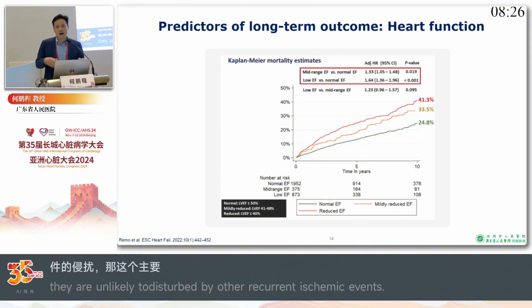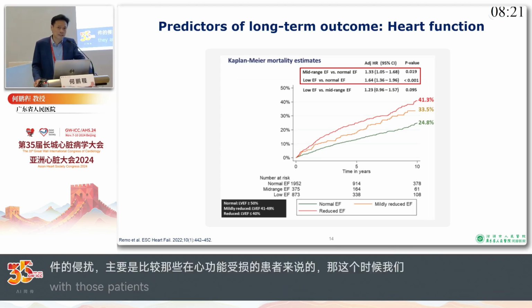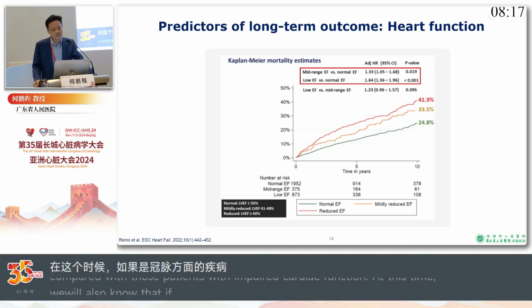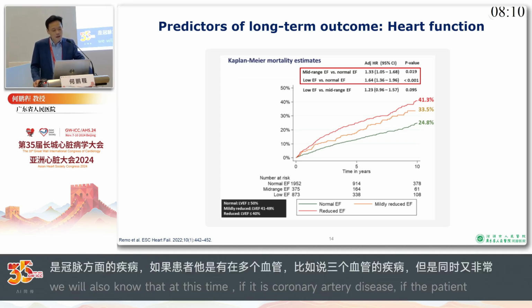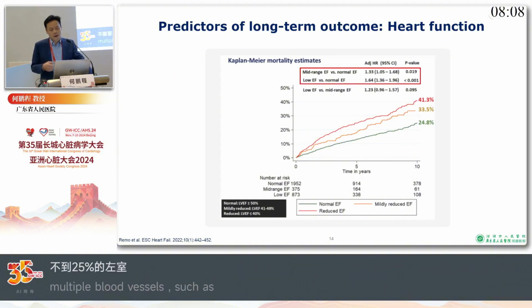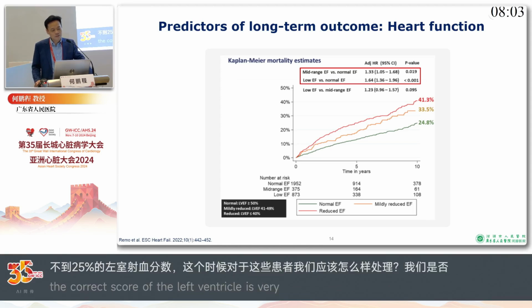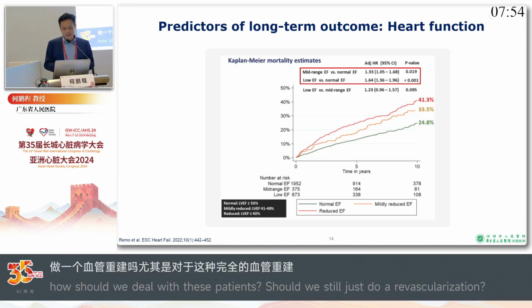This reminds us that for patients with coronary artery disease, like if we have a patient with three-vessel disease but at the same time with a very, very low EF, like less than 25%, what should we do for this patient? Should we just do the revascularization, especially complete revascularization for this patient, or should we consider other options?